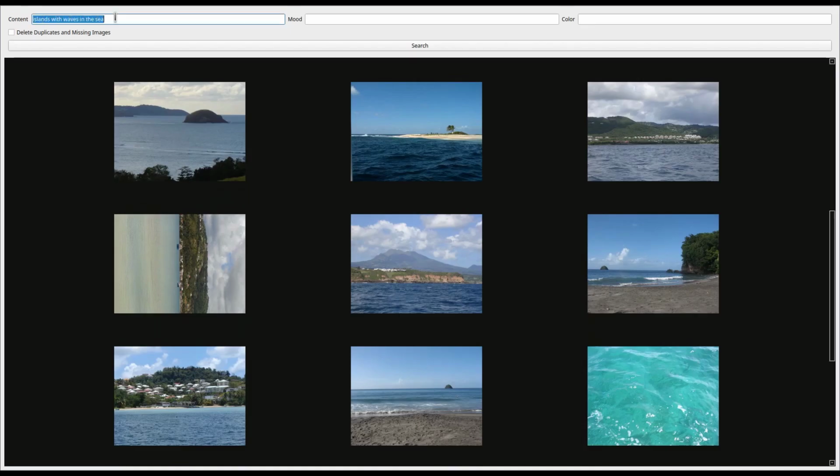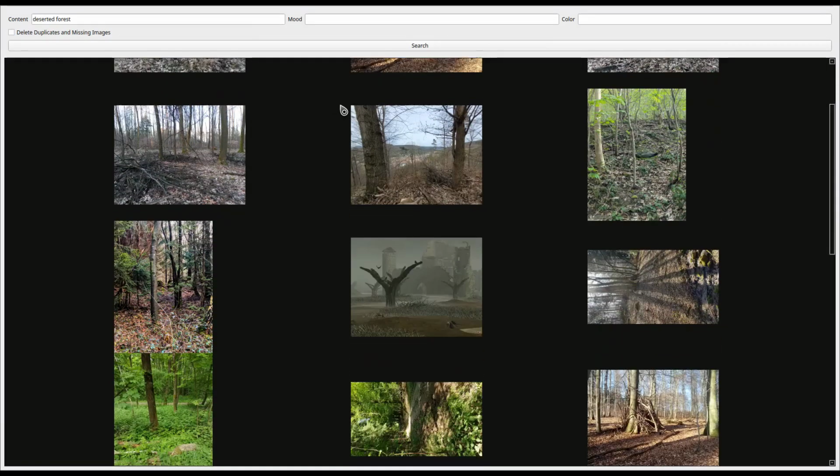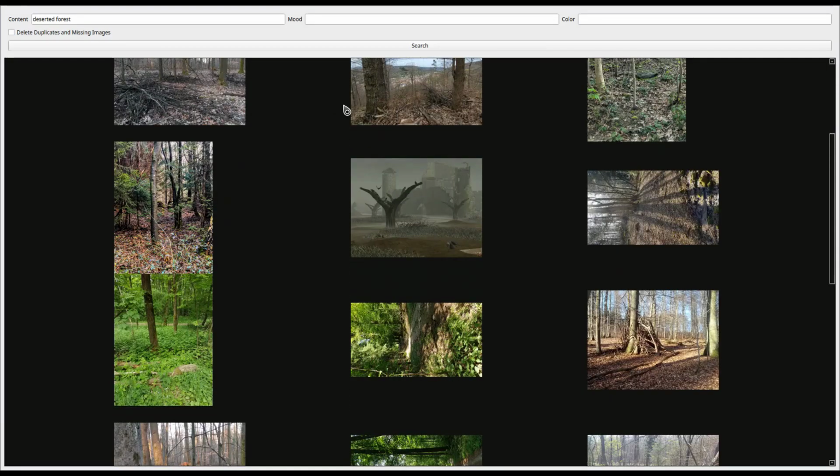Okay, let's try another query. Deserted forest. And yep, deserted forest. And the 3D image looks like Moondream thought this was forest. Moondream is a model I used to analyze the images. Clouds in the sky.